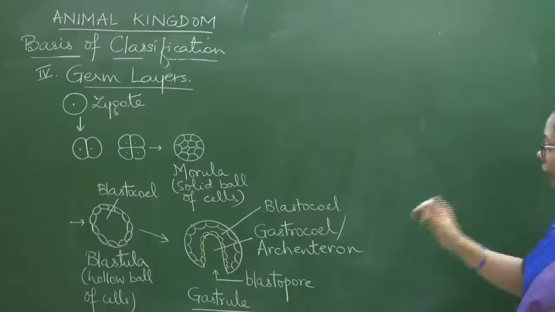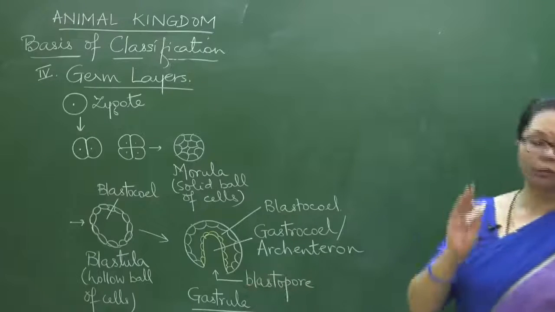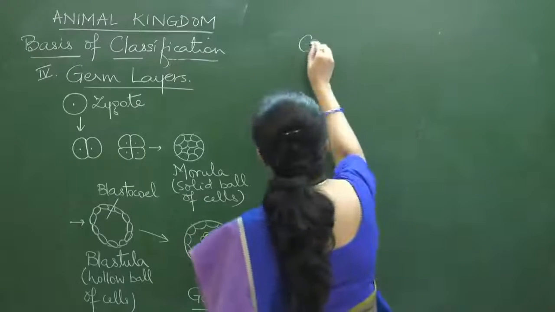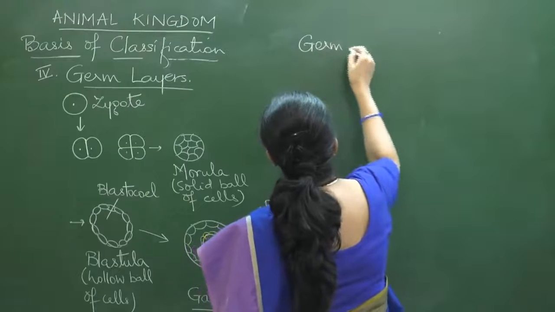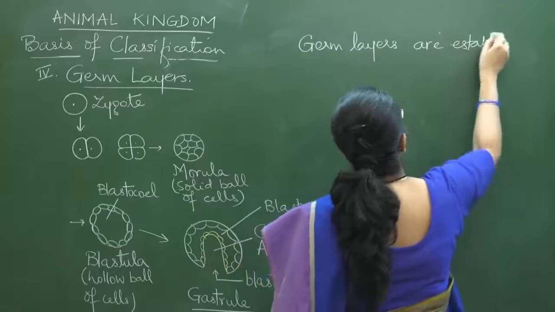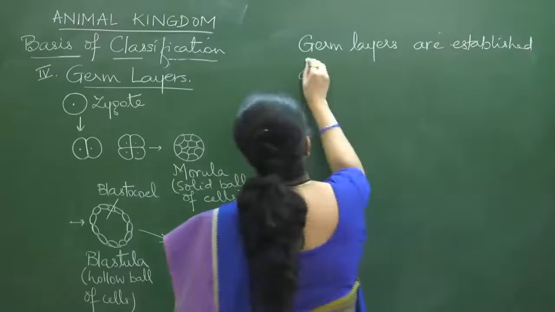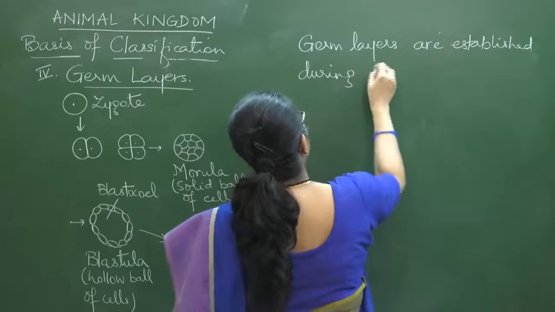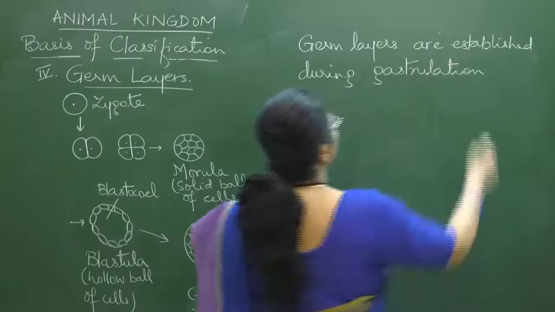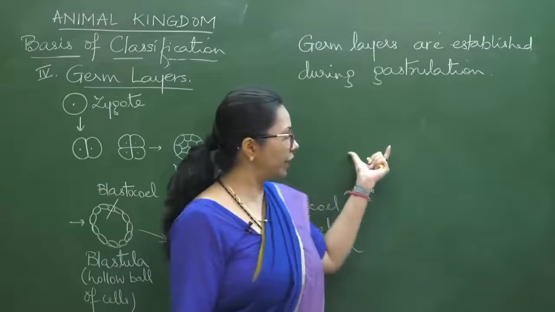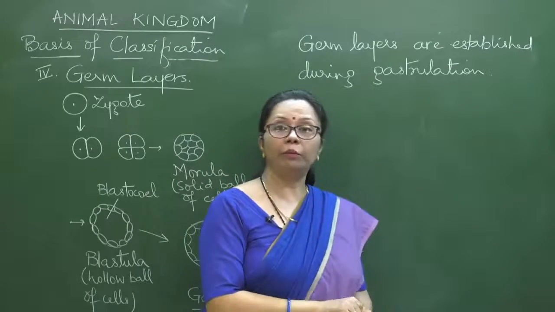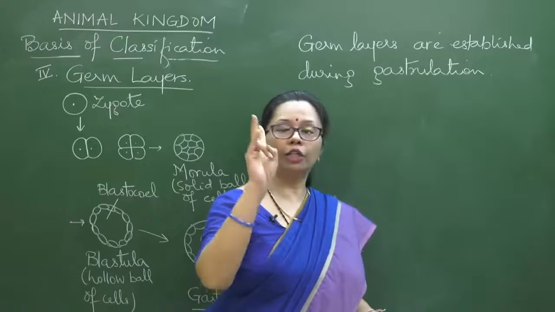Okay, so anyway, as you see, first thing we can mention: germ layers are established during gastrulation. Okay, first thing which we have seen just now. And how many germ layers are going to be formed?